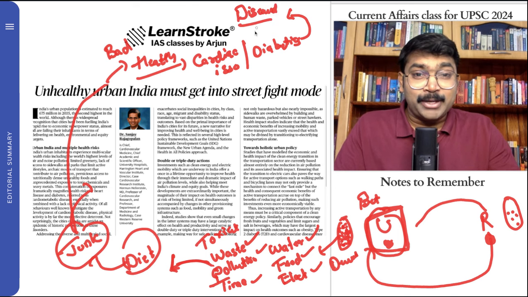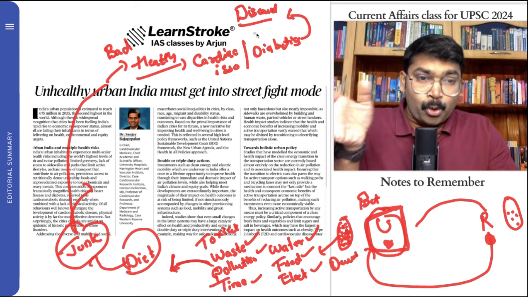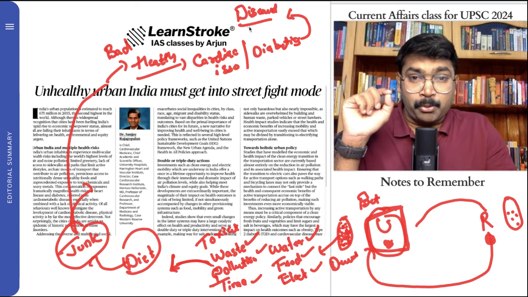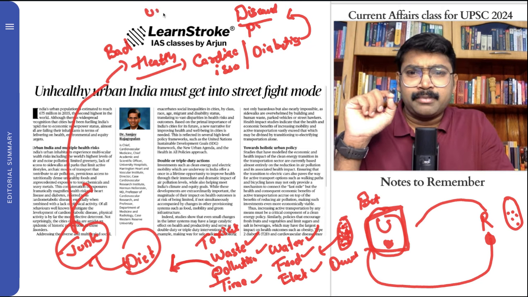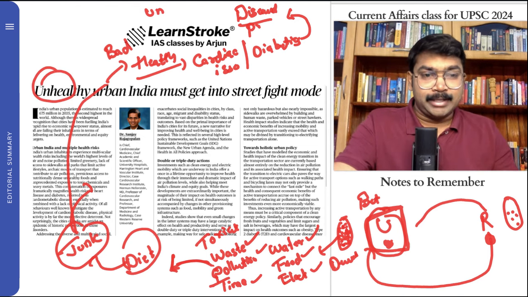Disease means you don't think that you die. It's not that you die from the disease; you become more prone to disease. When I said disease, you might think that you died. No, it's disease prone. So unhealthy. This cycle is actually discussed in this article.